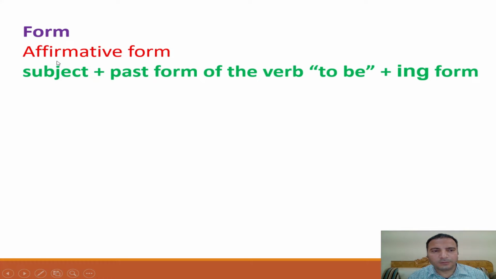Form. We will start with the affirmative form. Subject plus the past form of the verb to be. What is the verb to be? Verb to be: am, is, and are. This is in the present. And the past form of verb to be: was and were, plus the ing form. So again, the form of the past continuous: subject plus was or were plus verb plus ing.